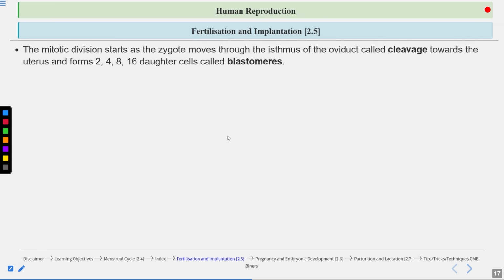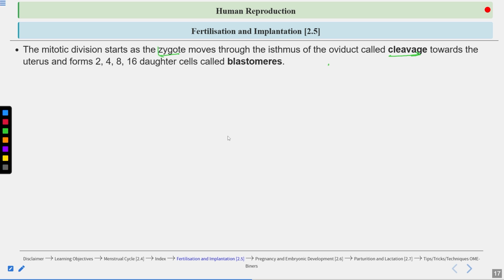Now what happens? The zygote is now formed. The zygote undergoes repeated mitotic divisions, and these repeated mitotic divisions are known as cleavage. The zygote was formed in the ampullary region because fertilization takes place in the ampullary region. Now the ampulla leads to the isthmus. After the ampulla, there is a region known as the isthmus, which is part of the fallopian tube only, and this isthmus leads to the uterus.